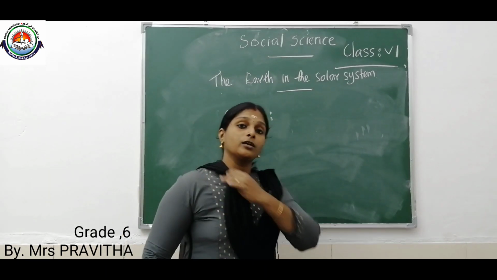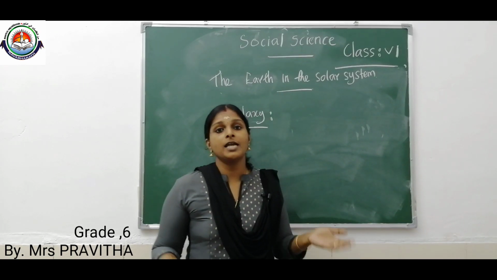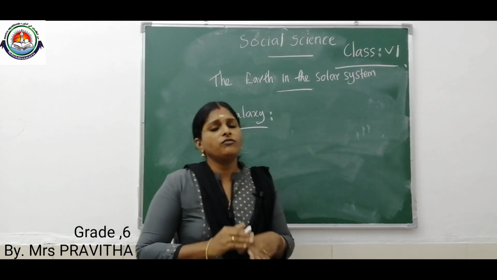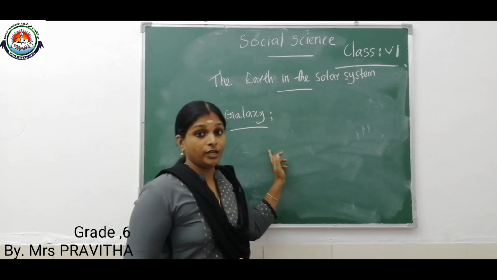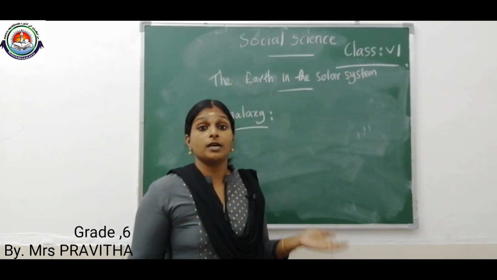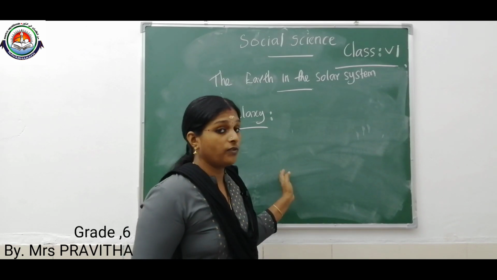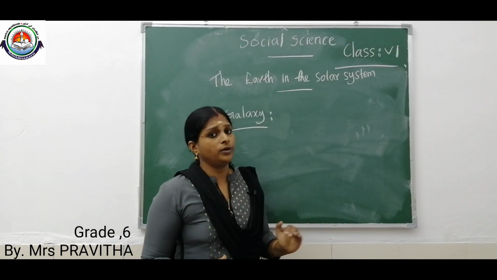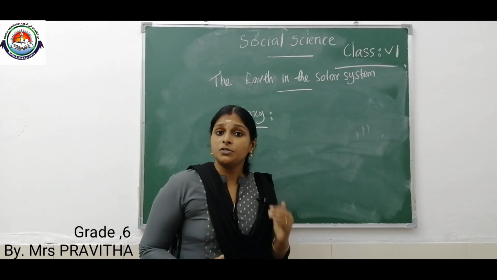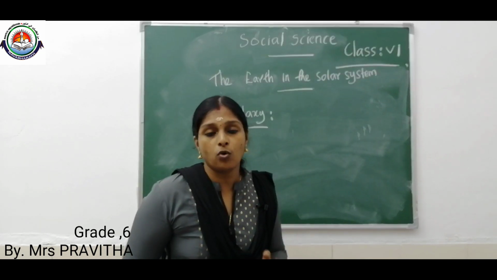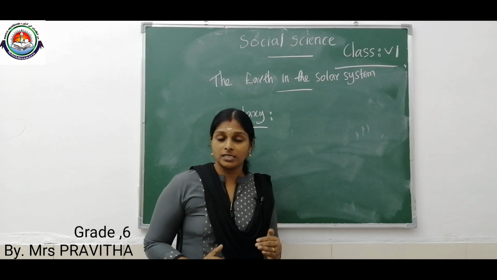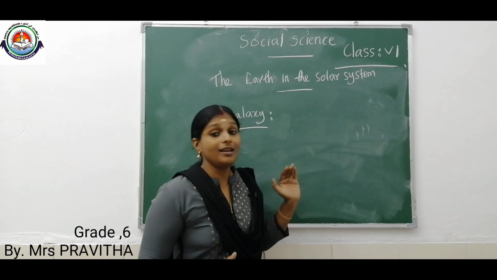A galaxy includes millions of stars and associated matter that form throughout our universe. There are 3 types of galaxy. Among these, the spiral galaxy is the most common, and our solar system is part of a spiral galaxy.